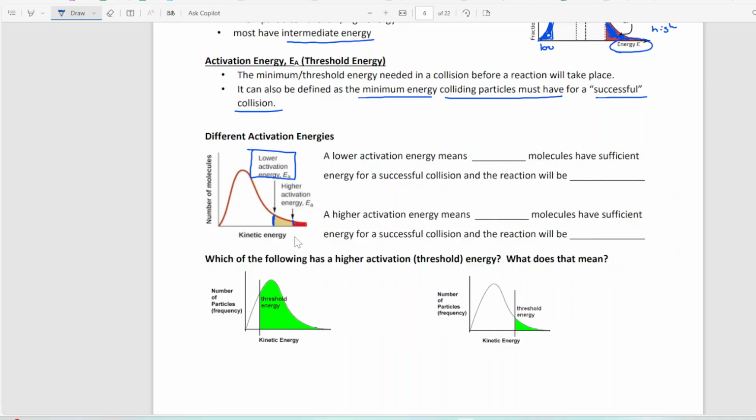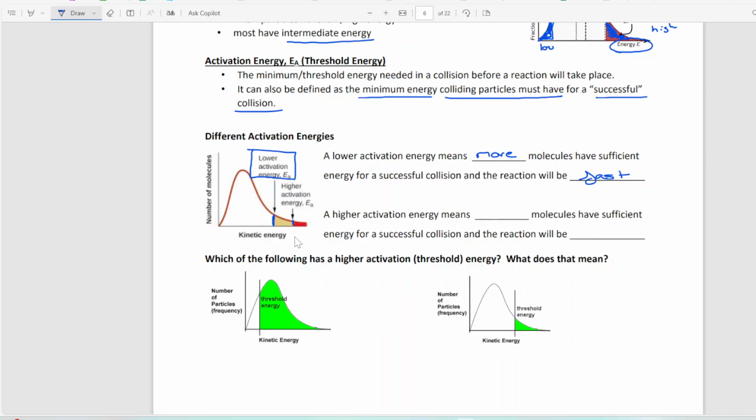This lower activation energy means that more molecules will have sufficient energy for a successful collision, and the reaction will potentially be fast, right? There are just going to be more molecules with sufficient energy, so you're going to have more of those reactants colliding and producing products, so it's going to be a faster reaction.